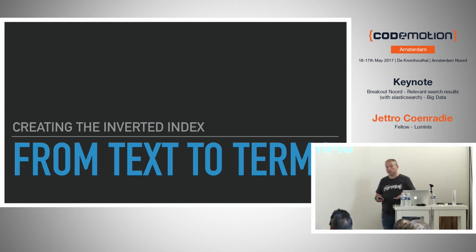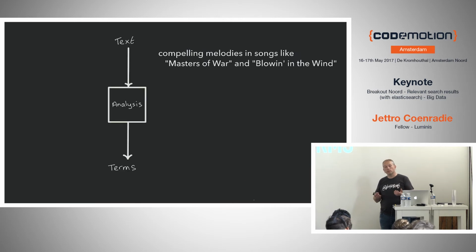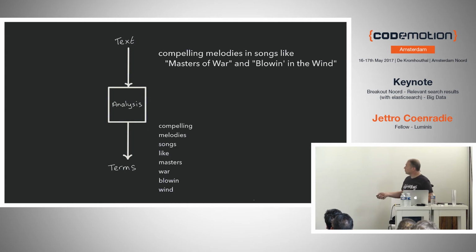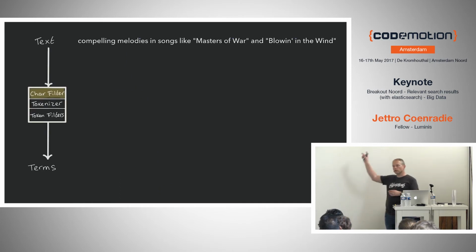But how do we get to these terms? I didn't tell anything about that. We just have text, we have features, but these features are just fields. So I have the album title, I have the artist, but this is text, it's not terms. So how do we come from text to terms? Well, this is an example. This is in one of the information fields in one of the documents. And we would like to go from this sentence to these terms. These are the terms that will in the end be in the inverted index pointing to that specific document. How does it work?